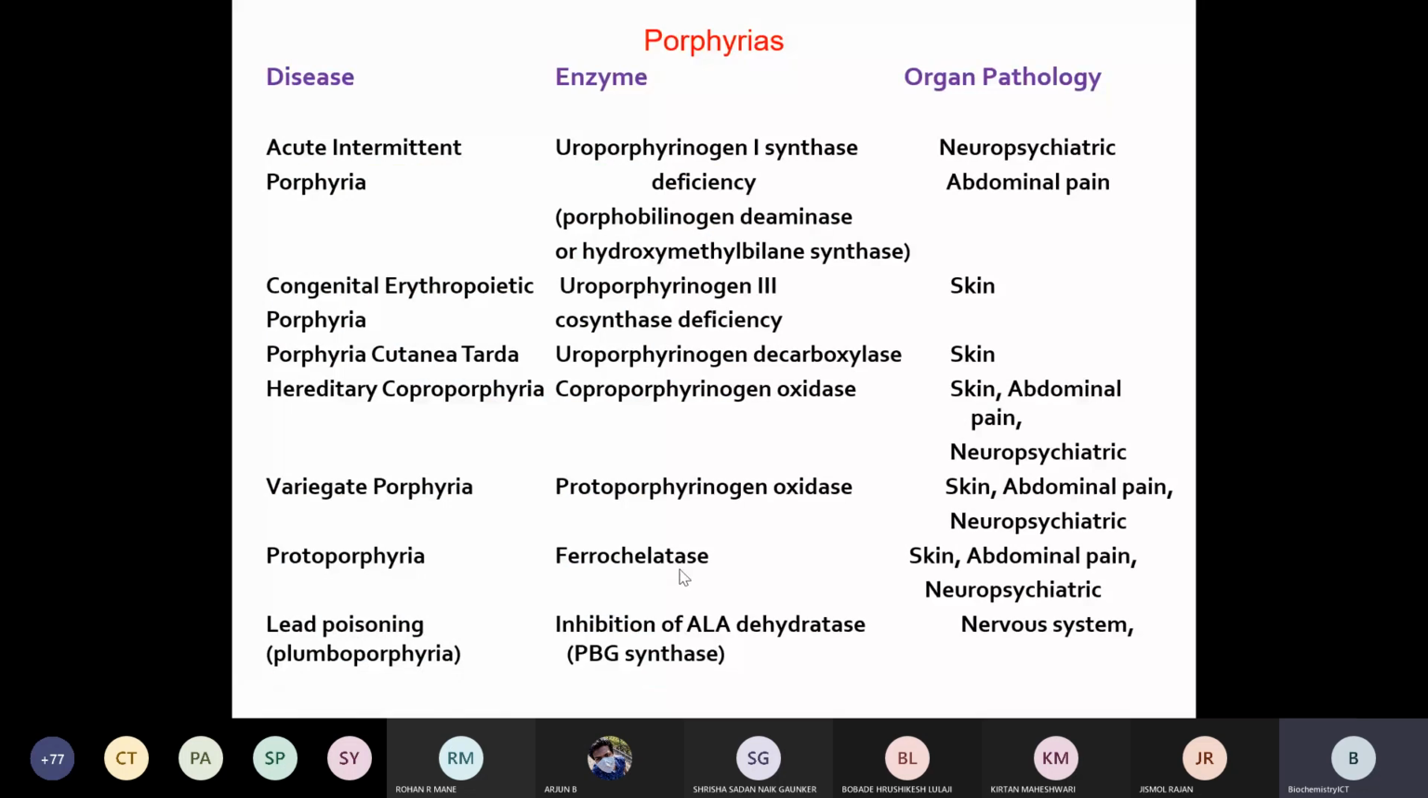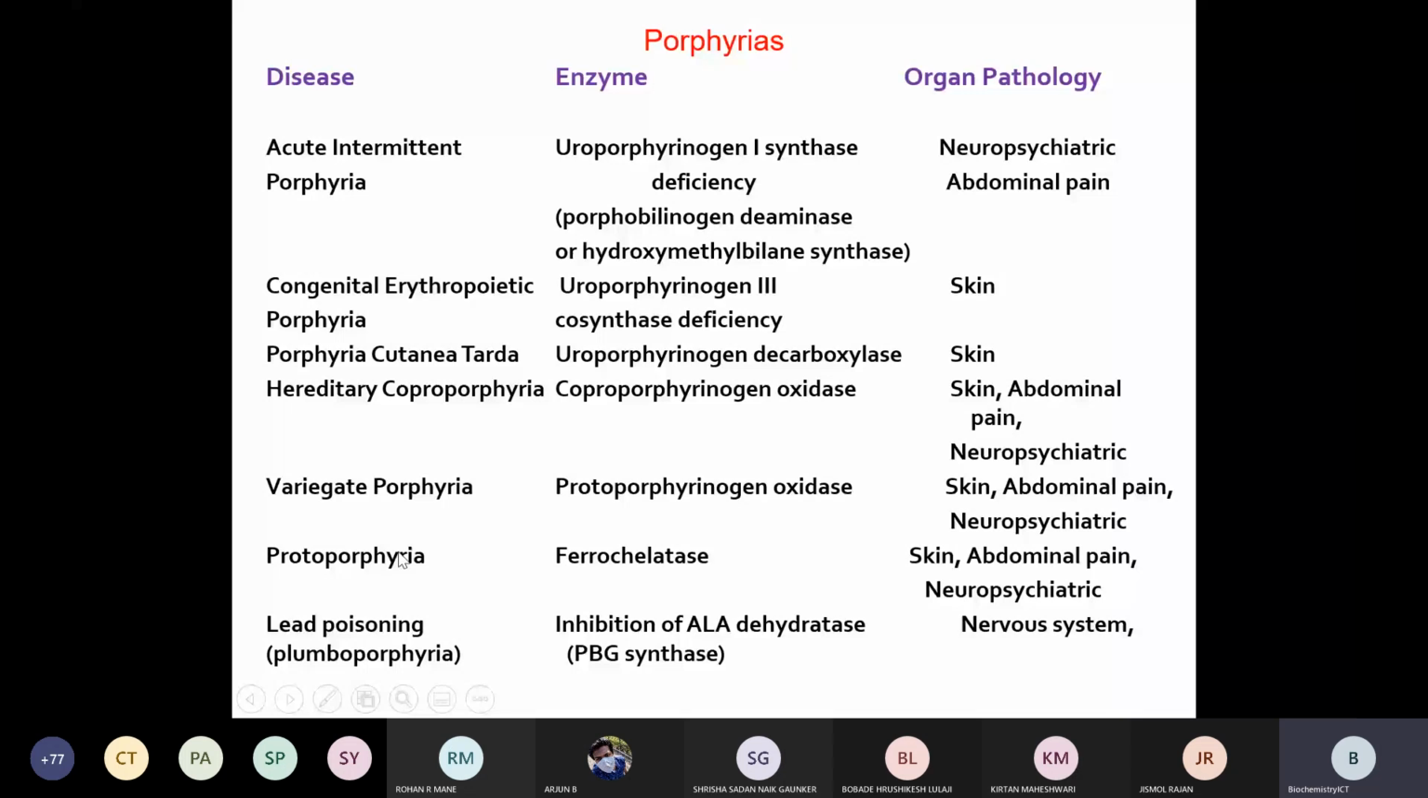So these are the different types of porphyria: acute intermittent porphyria, porphyria cutanea tarda, hereditary coproporphyria, variegate porphyria. These are the hepatic ones, right? And congenital erythropoietic porphyria and erythropoietic protoporphyria are the ones which occur in bone marrow.